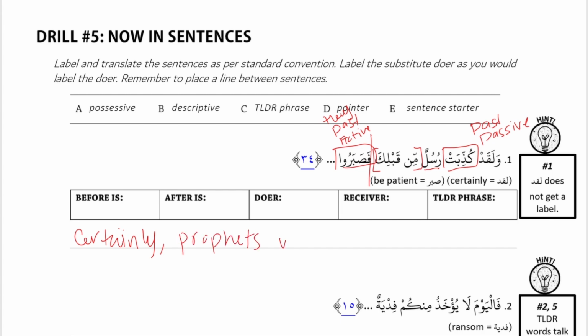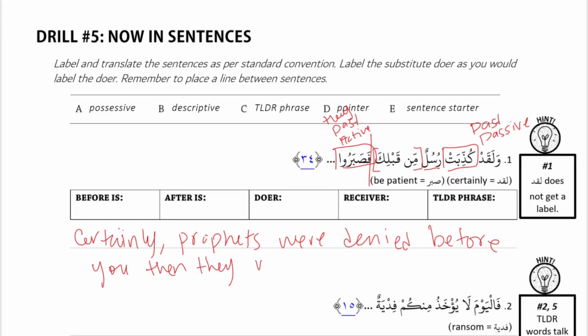Okay. Before you. فَصَبَرُوا then. Yeah. They were patient. Yeah. It's just a normal past tense action. They were patient. Good. Not much different than what we've been doing up to this point.